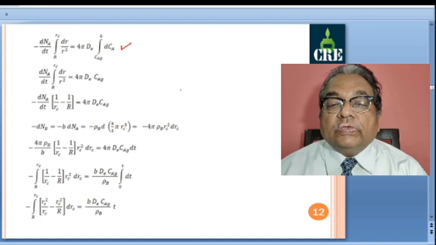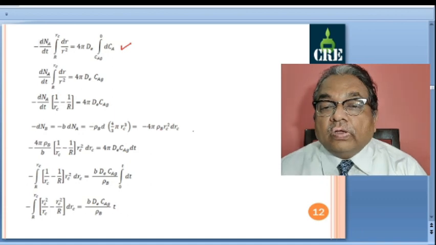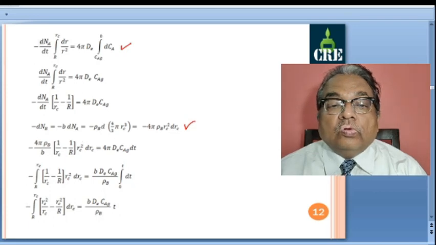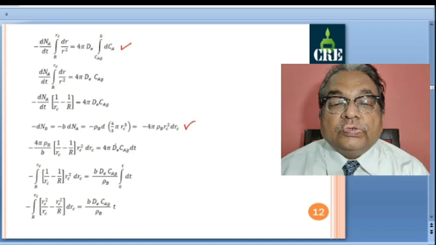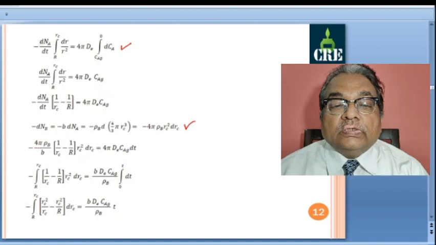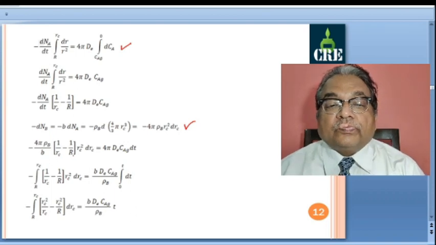This has been explained earlier. So, minus dNA will be equal to minus 4 pi rho B Rc square drc by small b, that is the stoichiometric coefficient. So this dNA we are replacing in this equation, and this b is taken in the denominator.